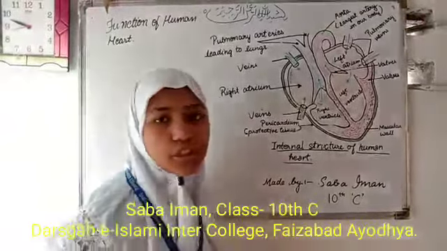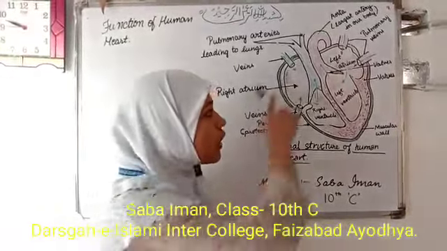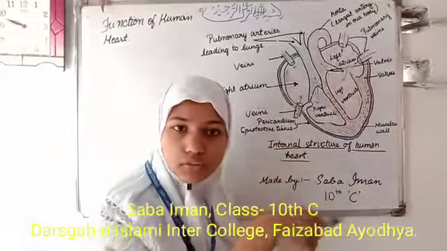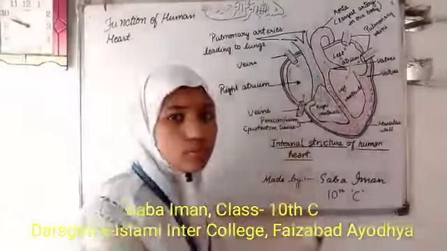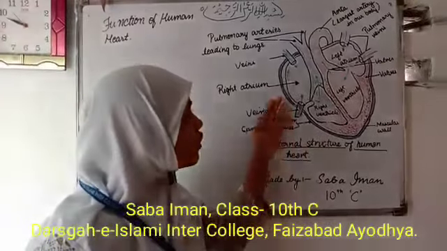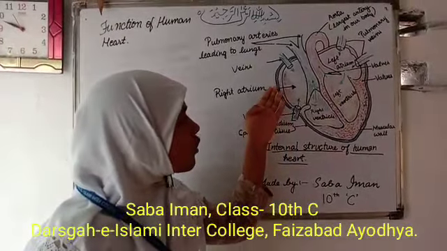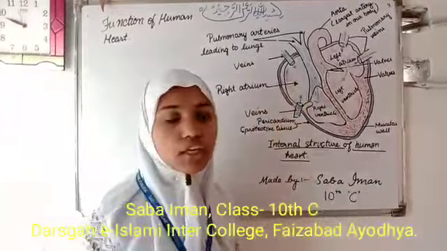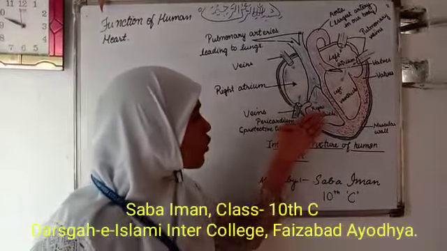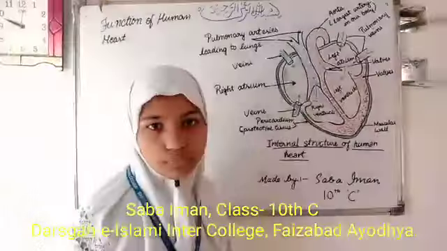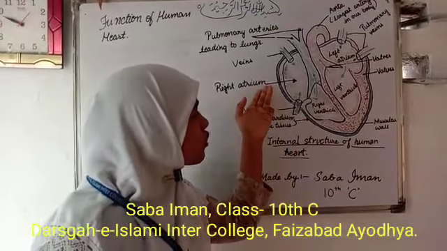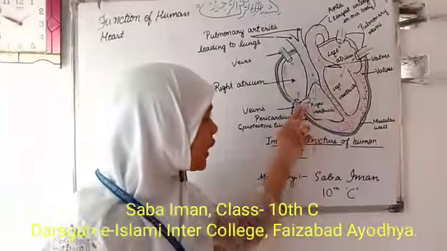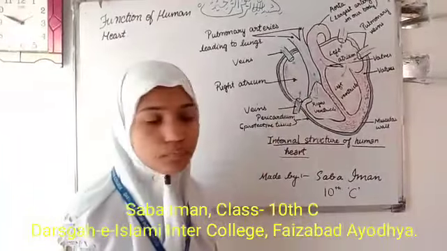Impure deoxygenated blood from different parts of the body is returned to the right atrium by 2 veins. Superior vena cava brings impure blood from the anterior part of the body, and inferior vena cava from the posterior part of the body. From right atrium, impure blood goes to the right ventricle through the right atrioventricular aperture.